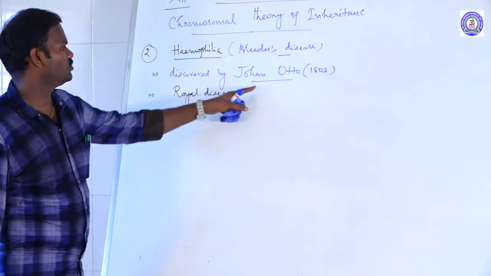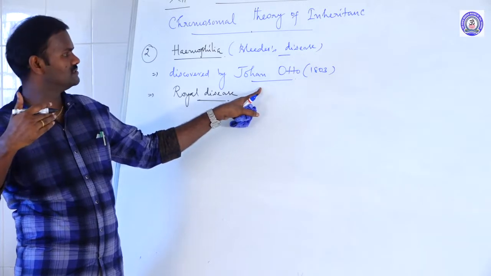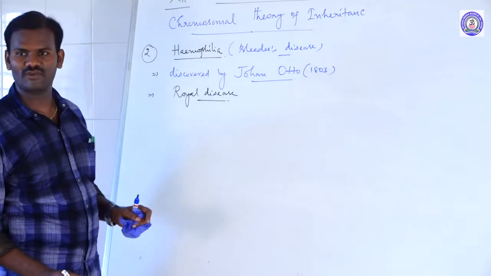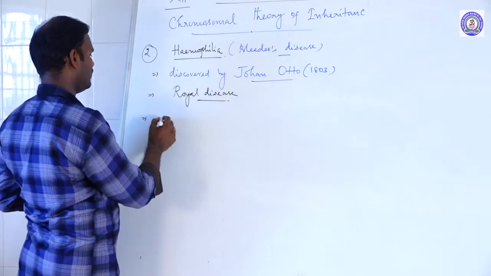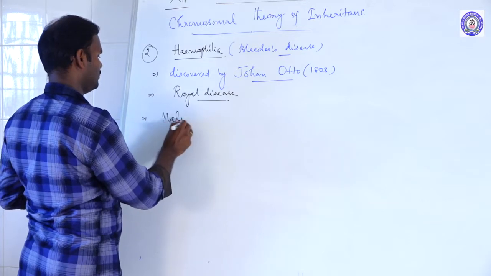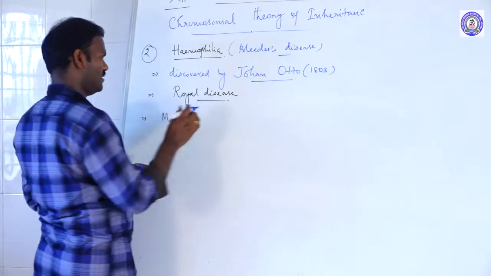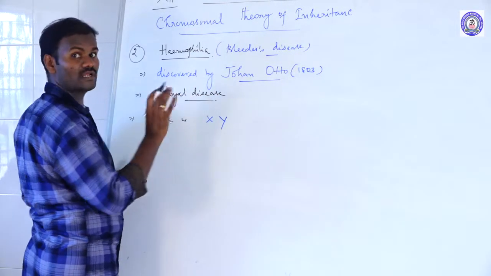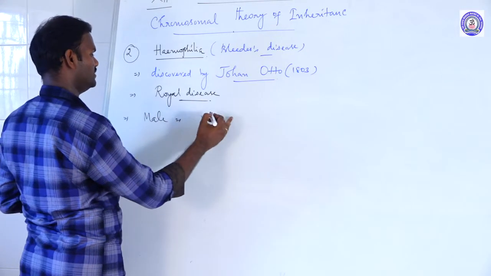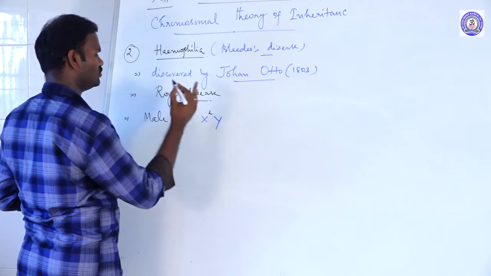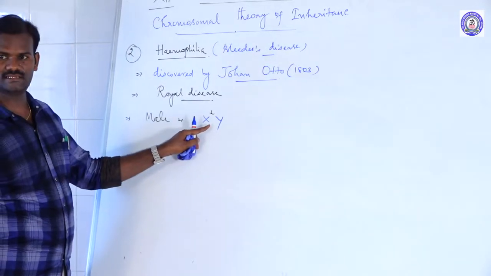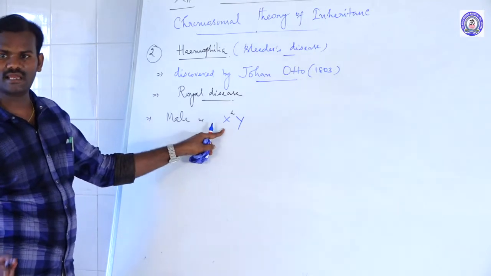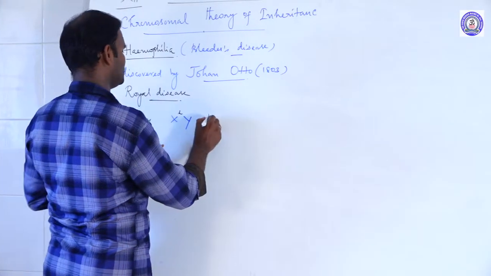So John Motto observed the pattern of inheritance of color blindness, and the pattern of inheritance of hemophilia is the same. In this, the male has XY chromosomes. It is a recessive disorder. The recessive gene is located on the X chromosome. A man with the hemophilic gene on his X chromosome is completely affected; he is a hemophilic person.